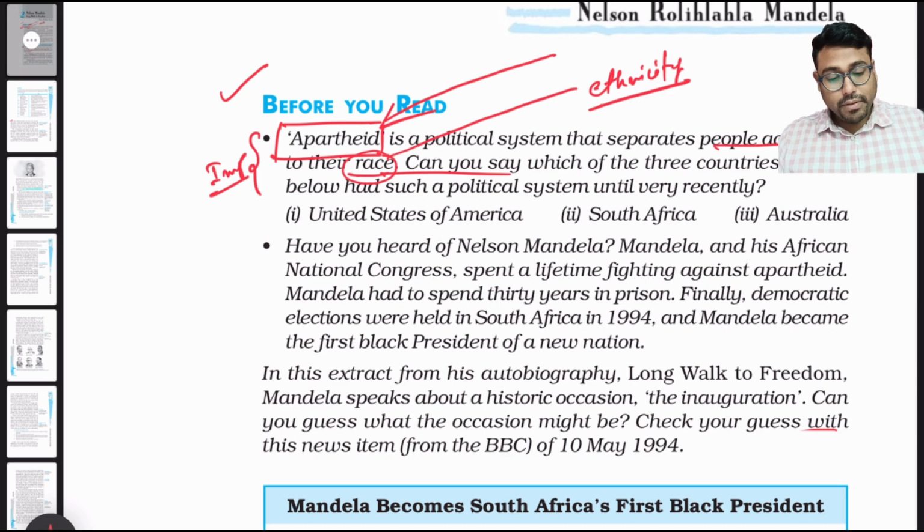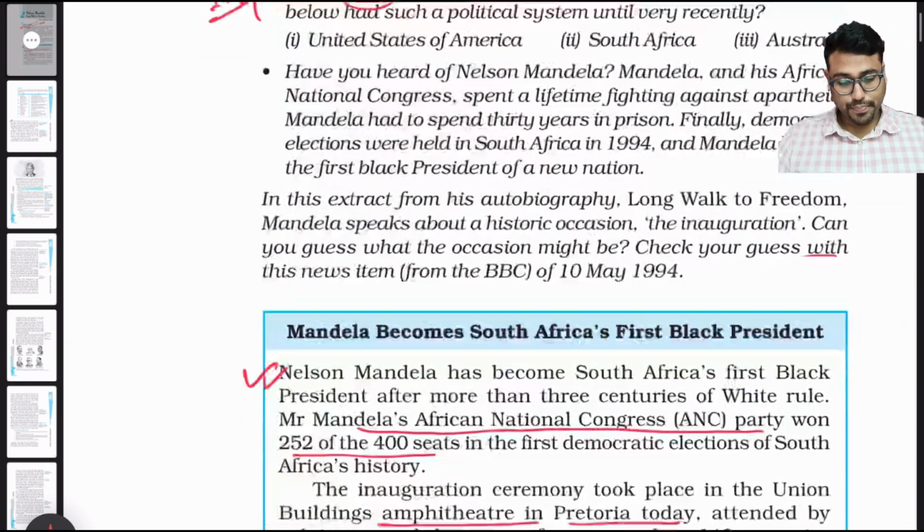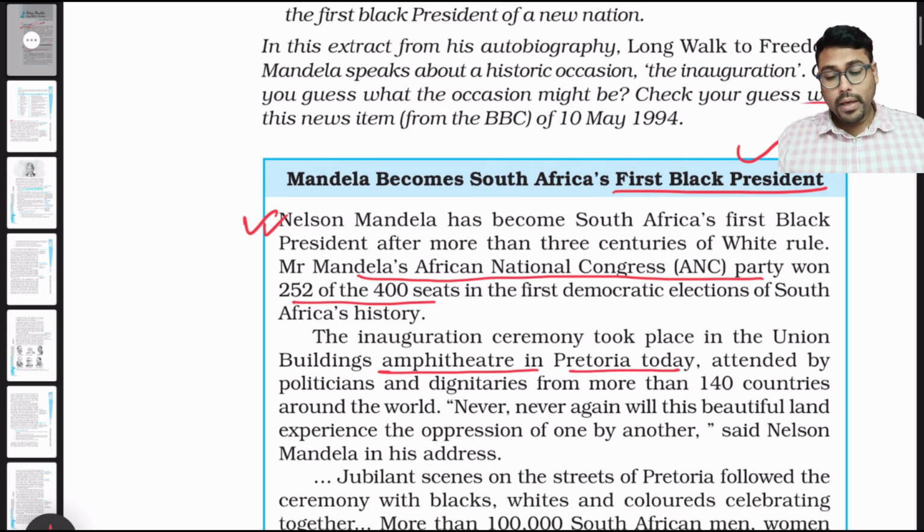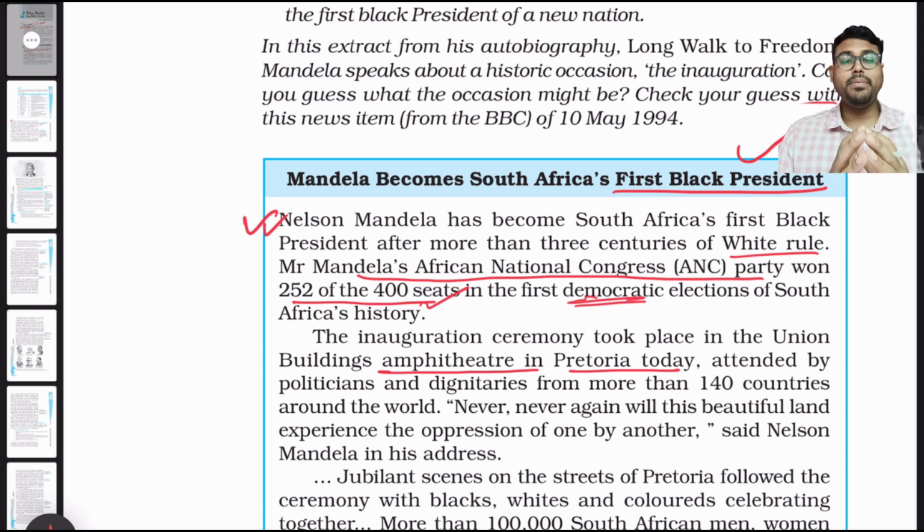Nelson Mandela became the first black president of South Africa. He was the first black president after more than 3 centuries of white rule. Mr. Mandela's African National Congress Party won 252 out of 400 seats in the first democratic election. What is the meaning of democratic election? Democratic election means where all the people vote to elect their leader.